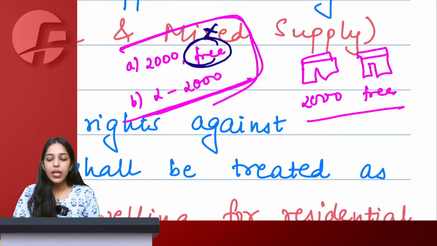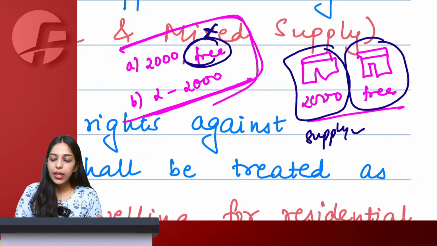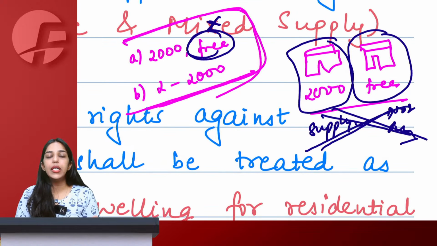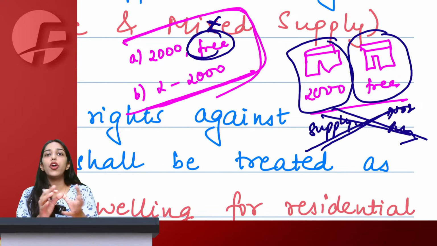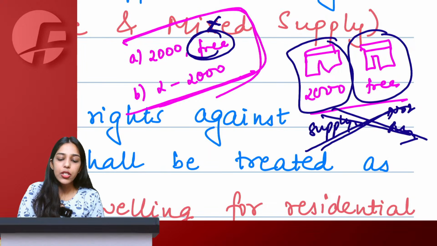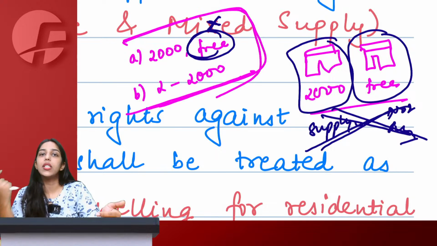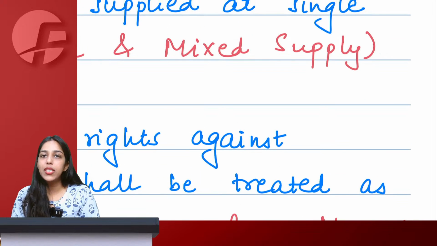It means you cannot say that one jeans is a supply because consideration is charged, and the second jeans is not a supply because it is for free, with no consideration. No, this is not how we deal with it. We simply say that the entire thing is a supply, two jeans for 2000. So you cannot say that jeans 1 is a supply and jeans 2 is not a supply because it is without consideration. That is not how we look at these buy more, save more offers.